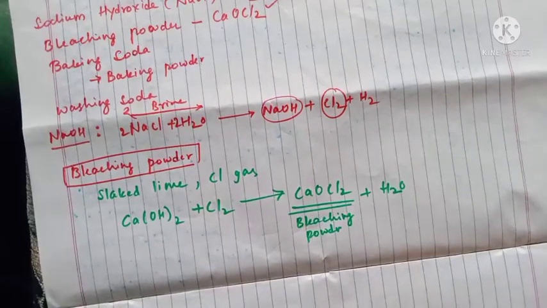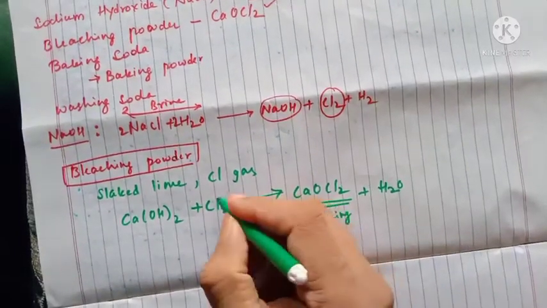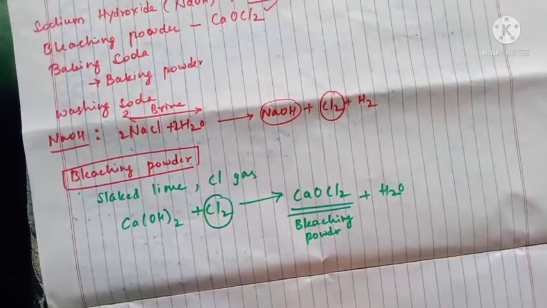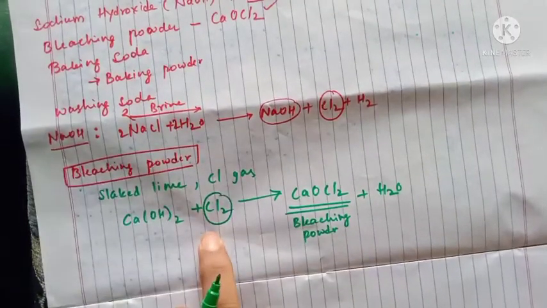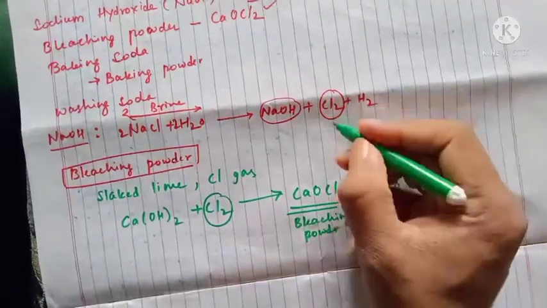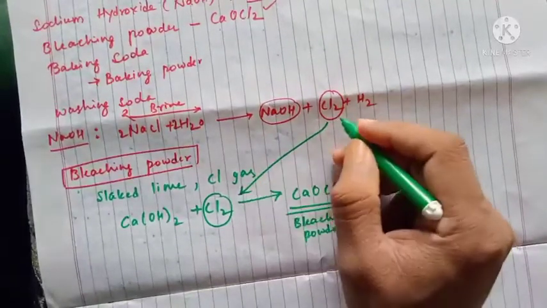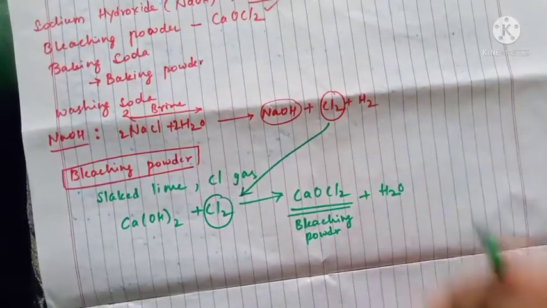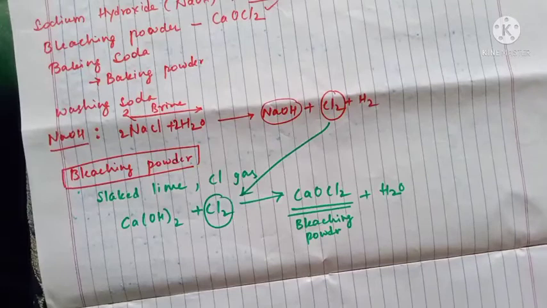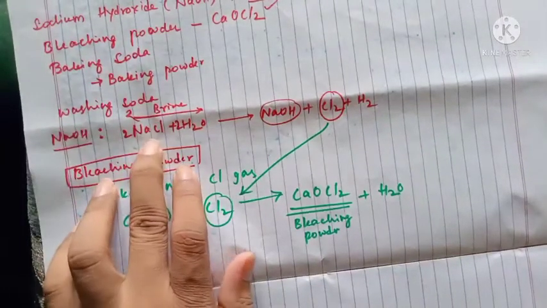So how is it linked? Linking is like here. See, here there is chlorine gas. Where does this chlorine gas come from? It was taken from the product obtained from the chloralkali process, where NaCl is the main ingredient.